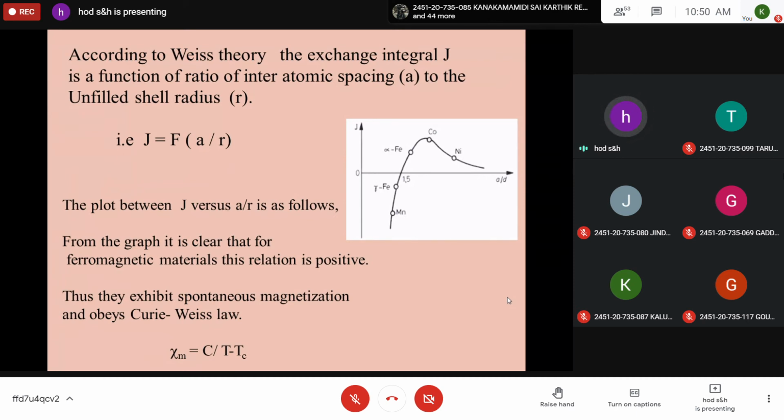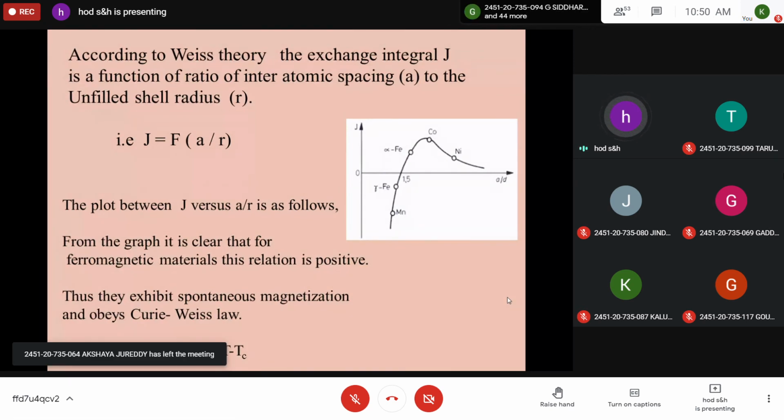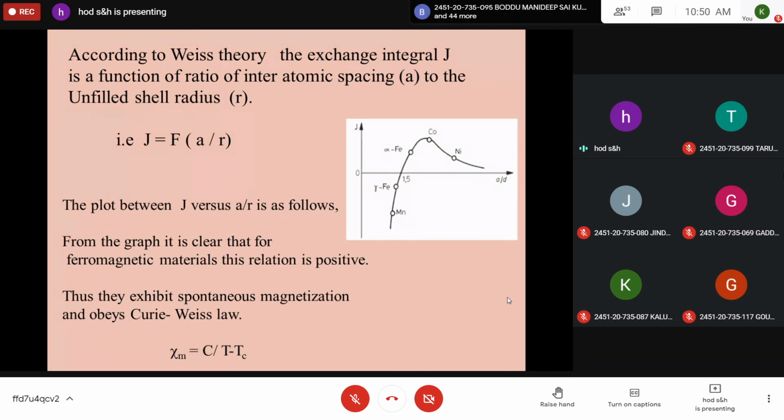Write this one. According to Weiss theory, the exchange integral J is a function of the ratio of interatomic spacing, small a, to the unfilled shell radius, small r.